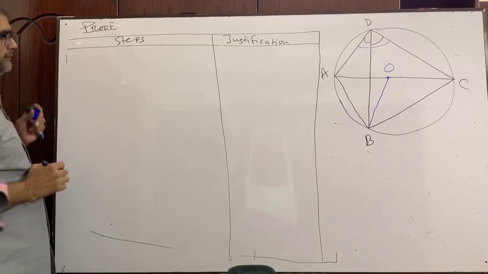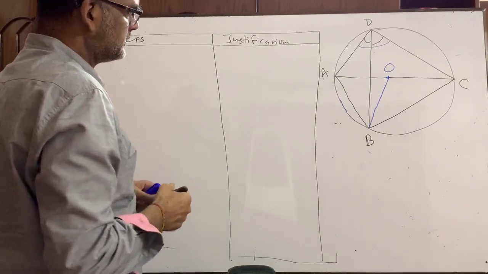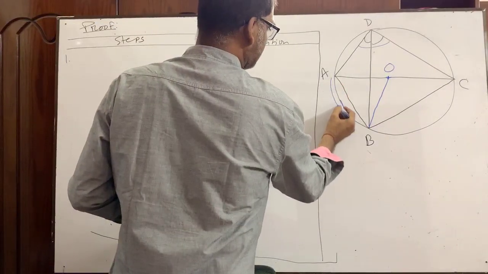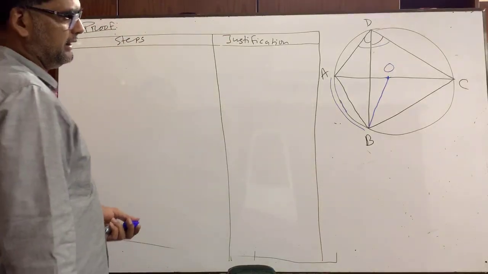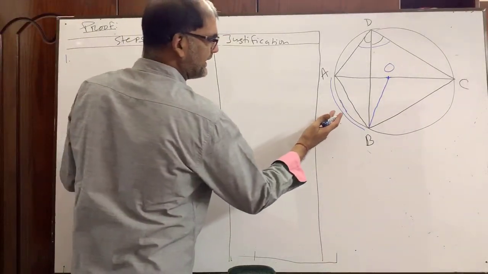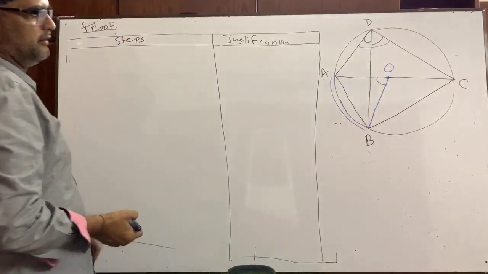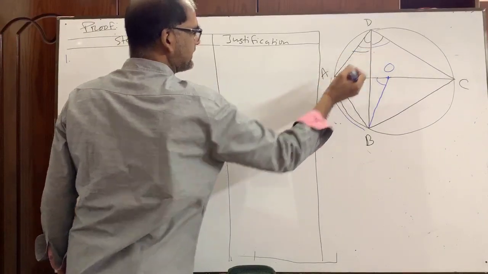Number one, you see, please pay attention. This is an arc AB. AB is an arc, and it subtends an angle AOB at the center, right? As well as this angle at the circumference.